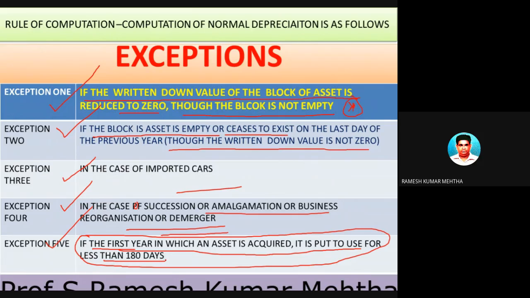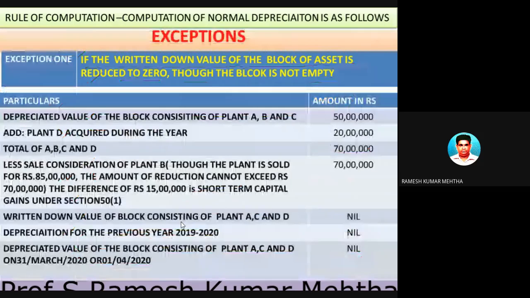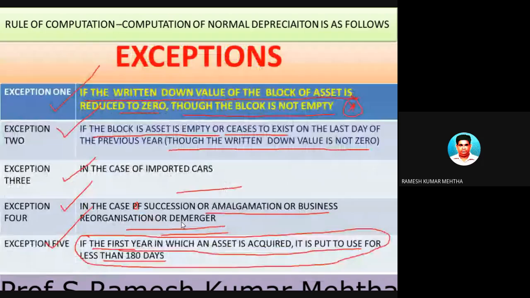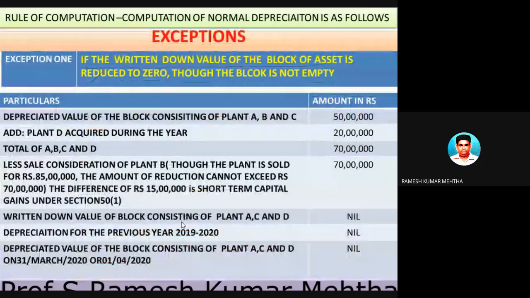So there are some exceptions to claim depreciation. So these are the 5 heads. Now we are going to discuss all these exceptions with a numerical illustration, and that will make your life easy and you will be able to comprehend.